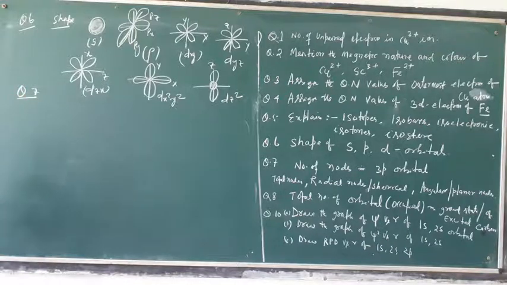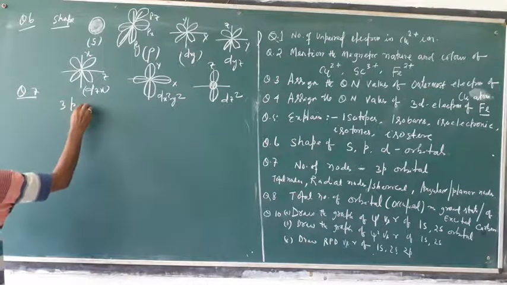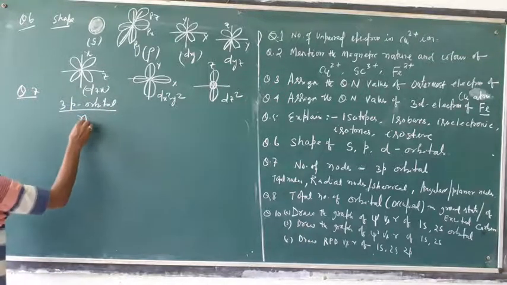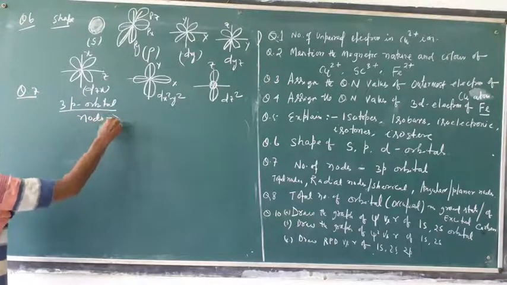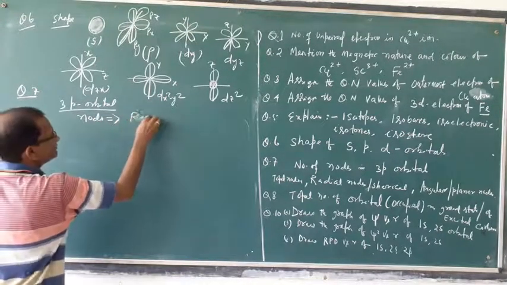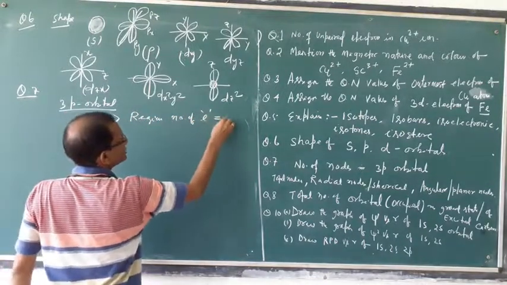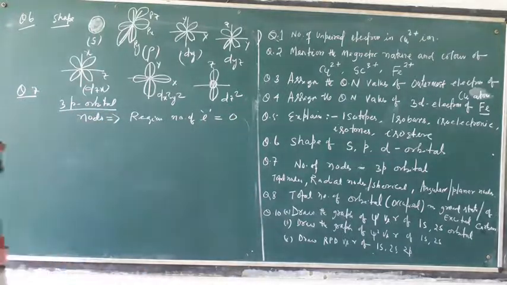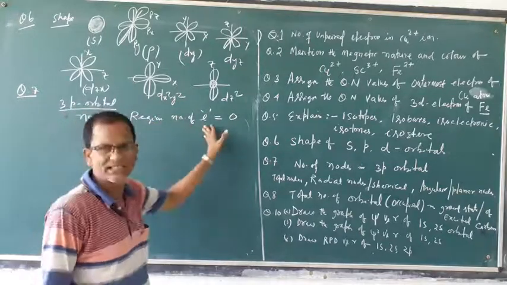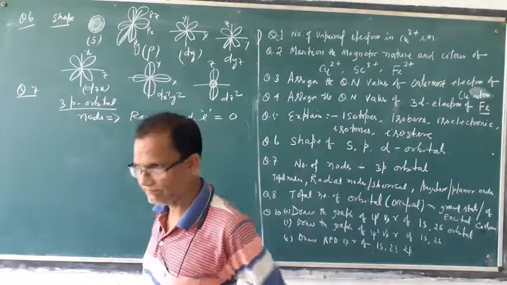Then question number 7 is the number of nodes in the 3p orbital. What are nodes? Nodes means the region where the electron density is zero. The region at which electron density is zero is called a node, that is a nodal plane.